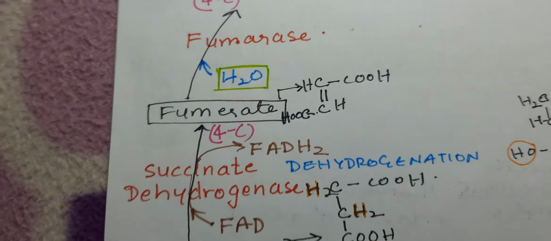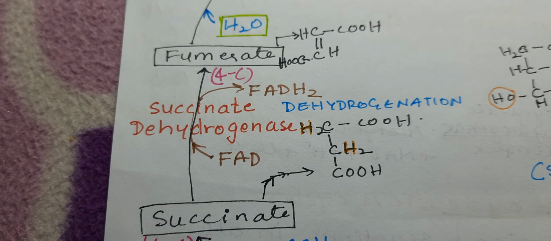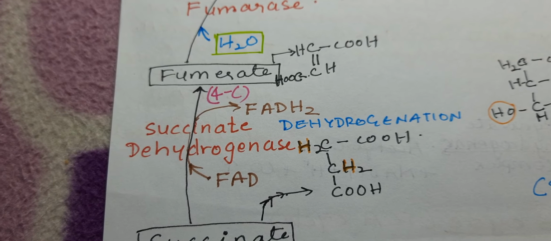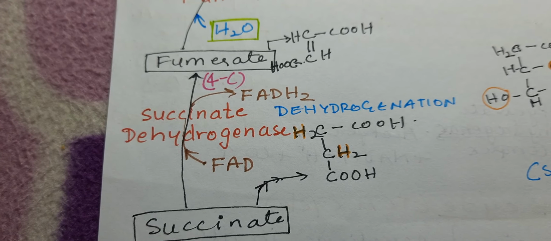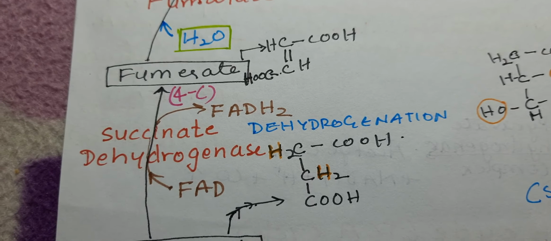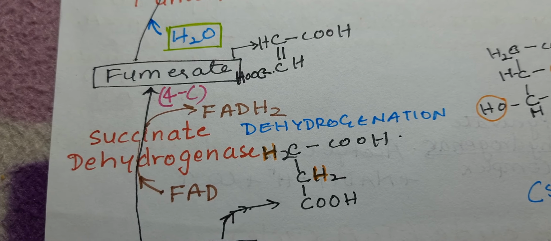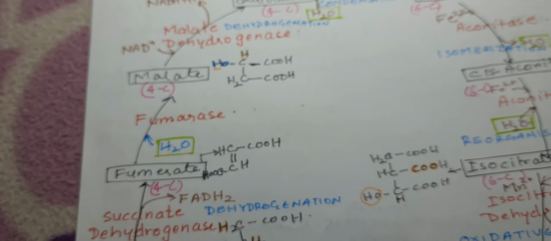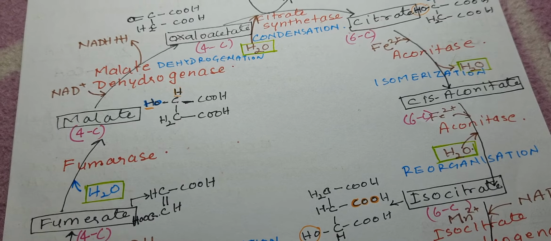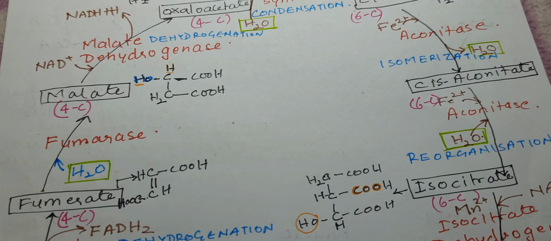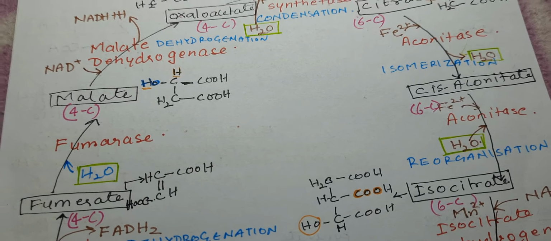And if you look at succinate dehydrogenase, what is its product? It is fumarate. So fumarate is acting as a substrate as well as a product. So this is the Krebs cycle, and this is how the biochemical reactions are catalyzed by the enzymes.